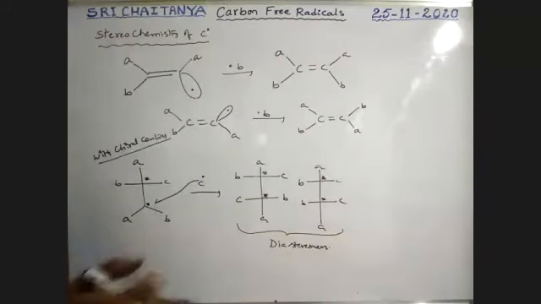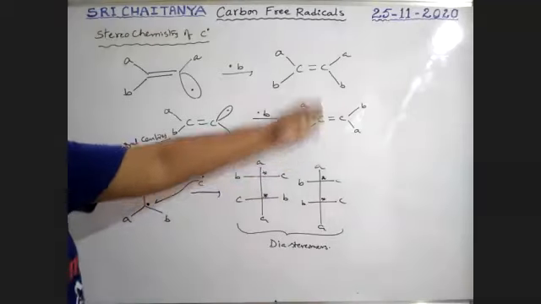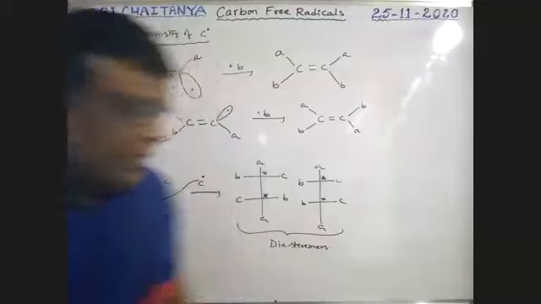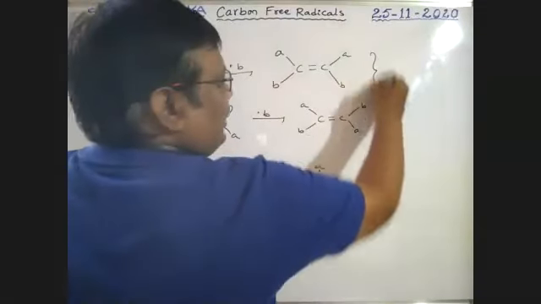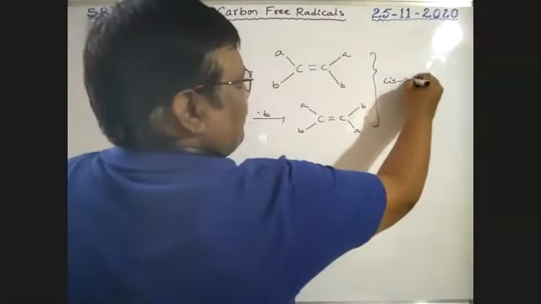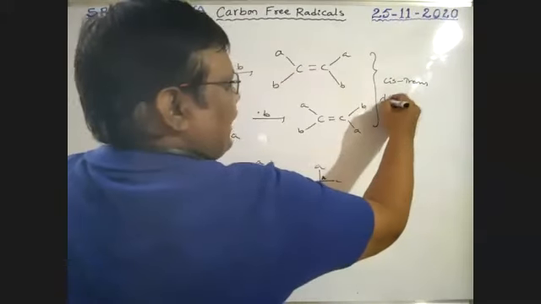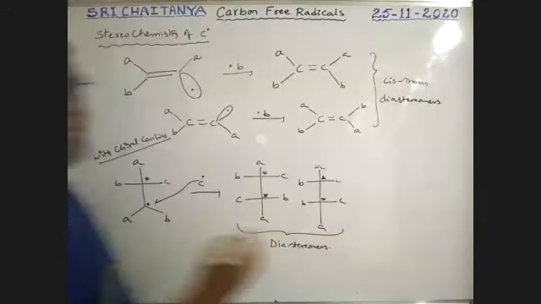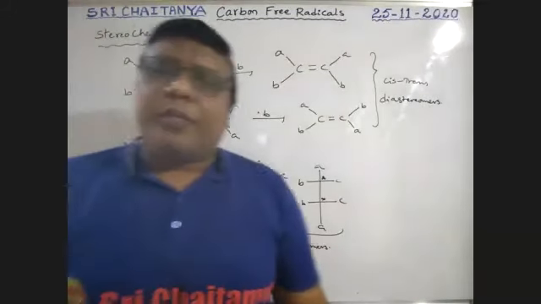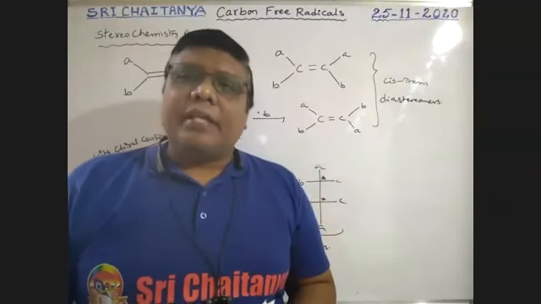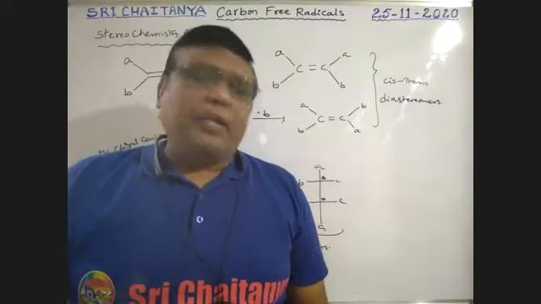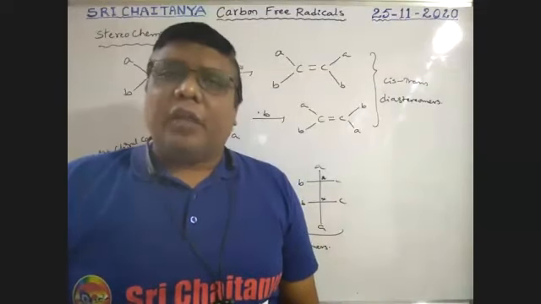That means attack takes place from the same direction, so a trans compound and a cis compound are both possible. These two are stereogenic, cis-trans isomers, nothing but diastereomers. Cis-trans isomers are also called diastereomers, boys. This is about radical generation, radical involvement, and radical stability. All these are possible.